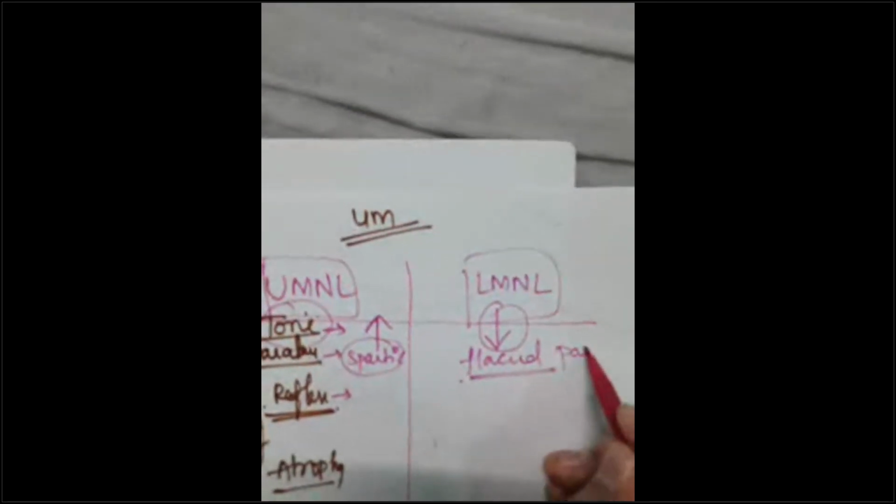How will the reflex be? Here we have flaccid paralysis. What is flaccid? Dhila. Flaccid means limp. No tone. It will be lying like this. You can do anything with that. For spastic paralysis, if I put my hand here and try to pull it down, I will not be able to do that because there will be rigidity. For flaccid paralysis, I can do anything because it is limp. Okay. Here is the flaccid paralysis, decreased tone. Which one? Lower motor neuron. Why? Nerve damage. The nerve which is supplying the muscle is gone. Now the reflex arc, guys.